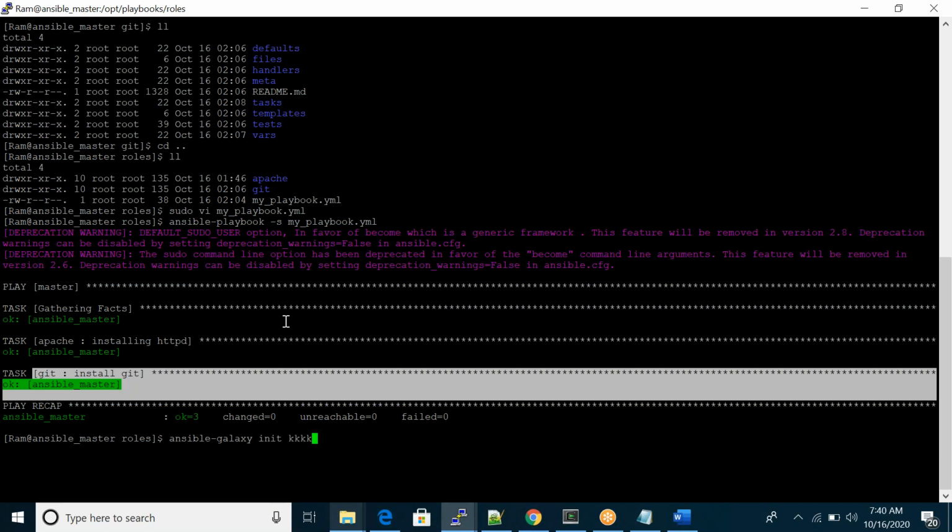Ansible Galaxy is there by default. If you install Ansible, you will get all the default modules and plugins. So here also, Ansible Galaxy is one of the Ansible plugins. If you use ansible-galaxy init with your role name, it will create your file structure, your folder structure. It's nothing but a folder structure. If you want, you can create it manually also. Manually is tedious because it has five to six folders and each folder has different files. Okay, got it.